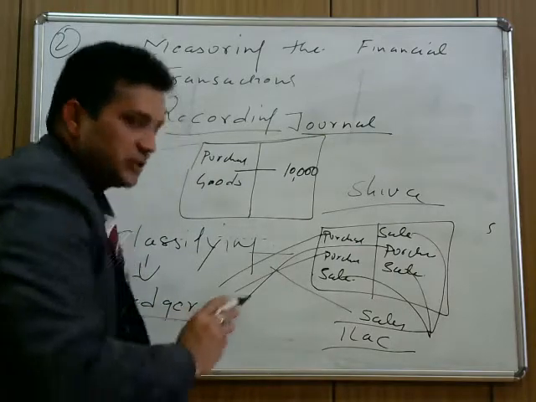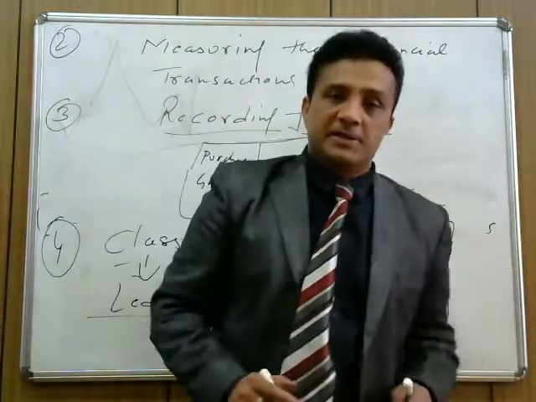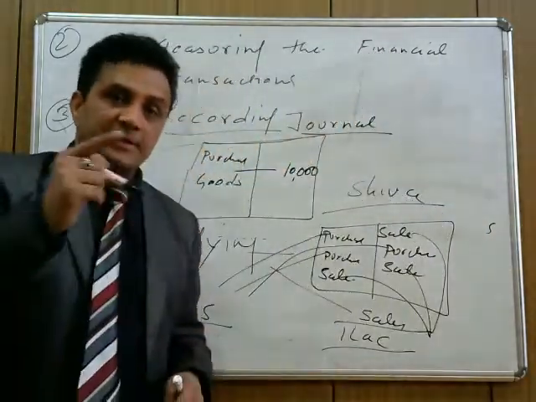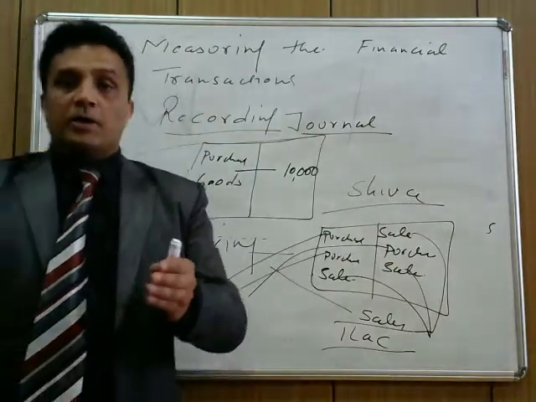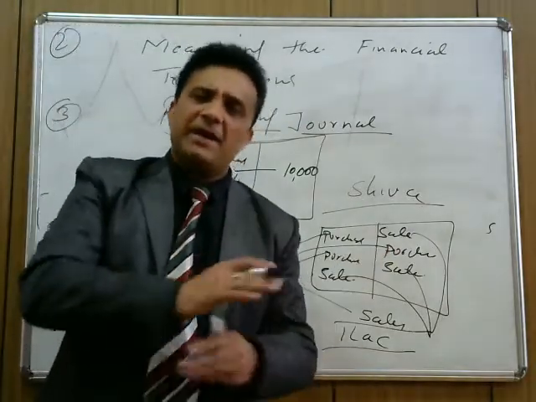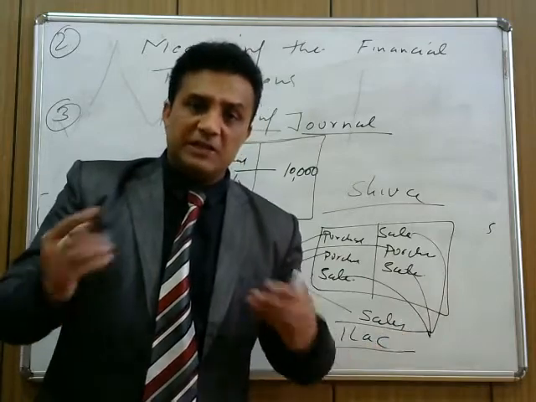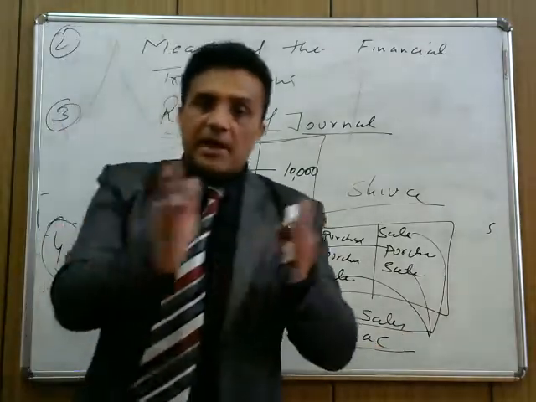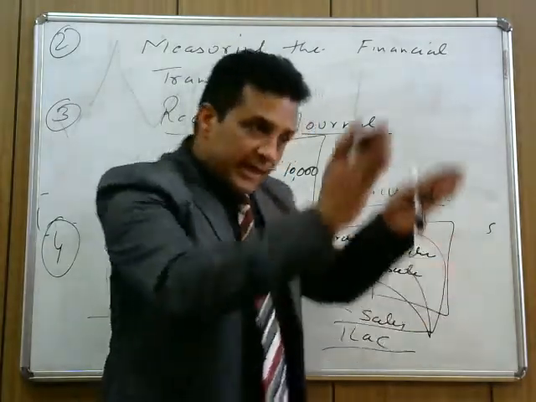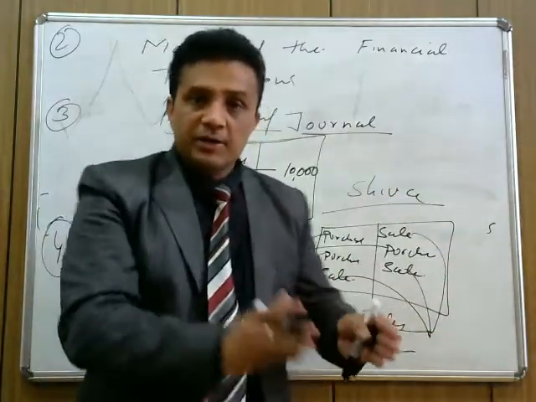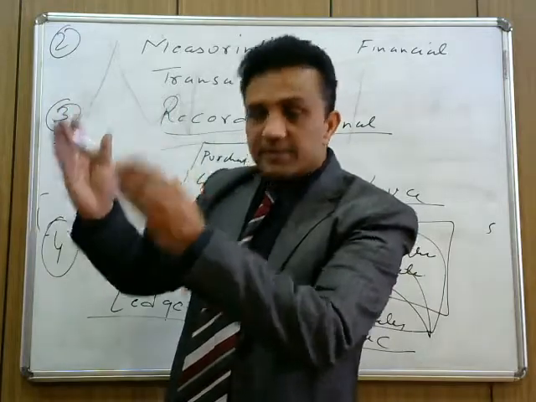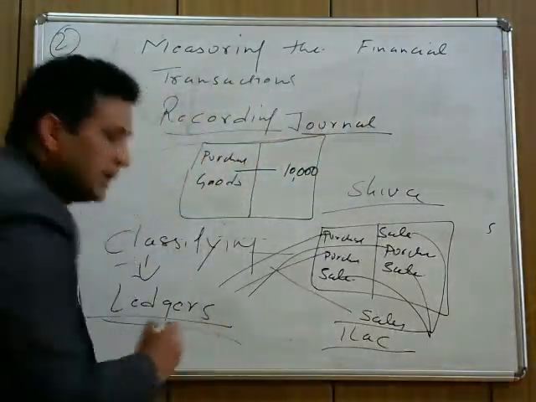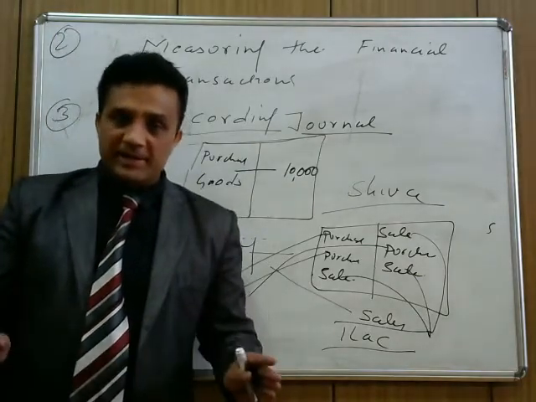In ledgers we classify different transactions. We make particular accounts, like purchase, sales, purchase return, sales return. There are many types of accounts, which I will teach you later. But first understand what classification means. Classification means separating: transactions that are alike are recorded together, and other similar transactions are recorded together. This classification is what we call ledgers. I hope it's clear.